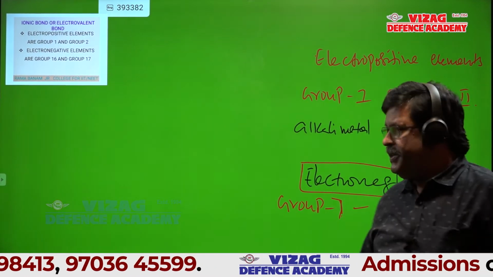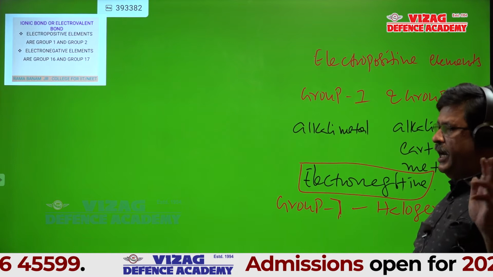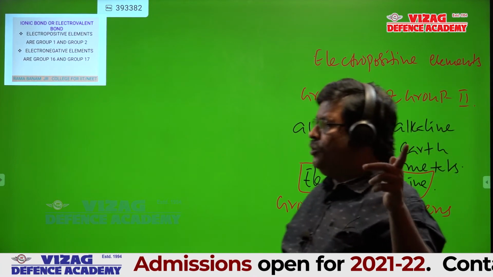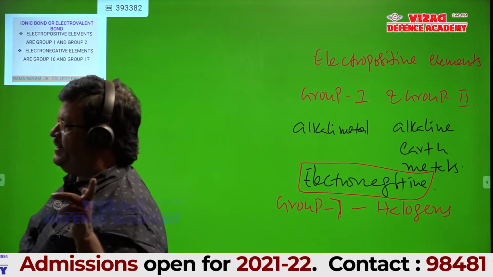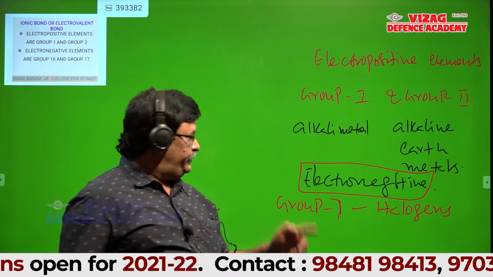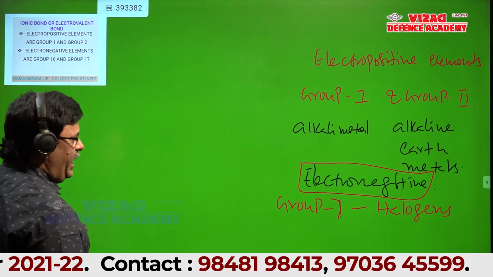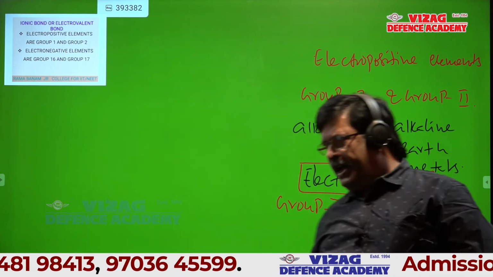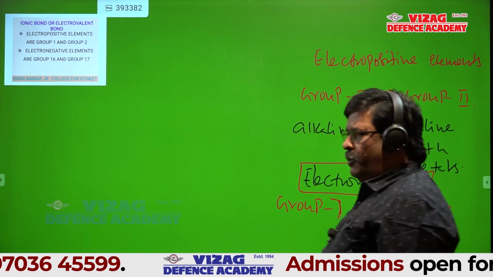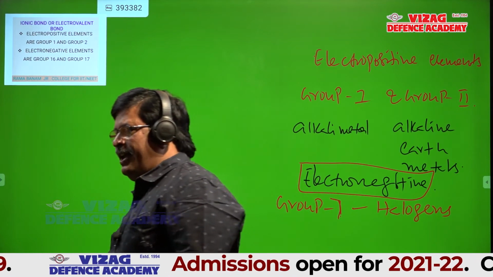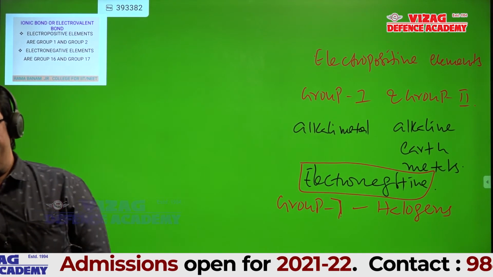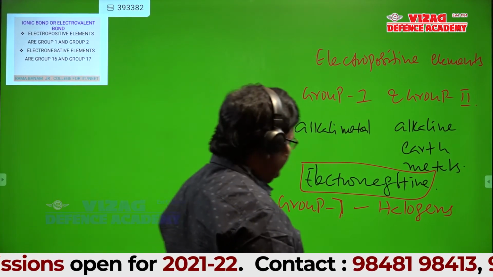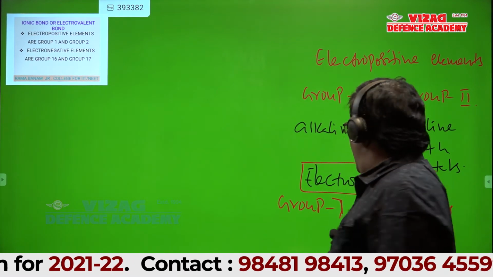Can anyone tell another group which is electronegative other than halogens? Group 16. Is group 18 electronegative, or inert gases? That's right.